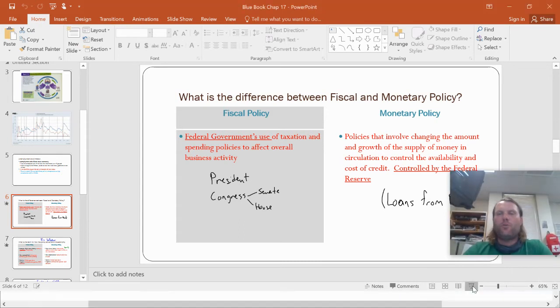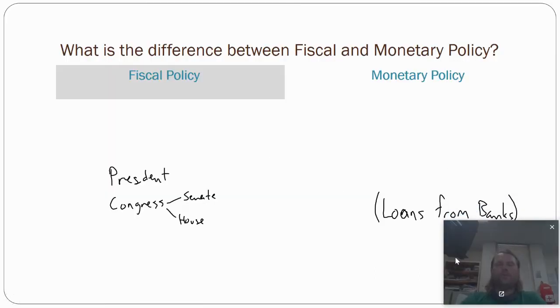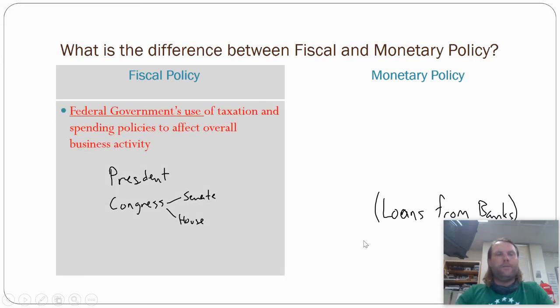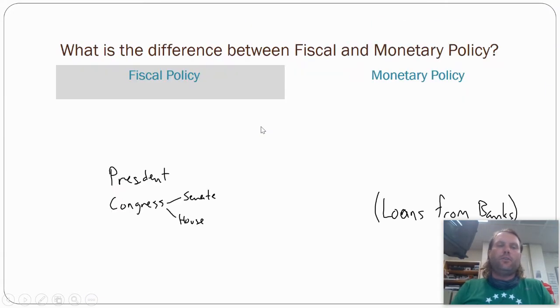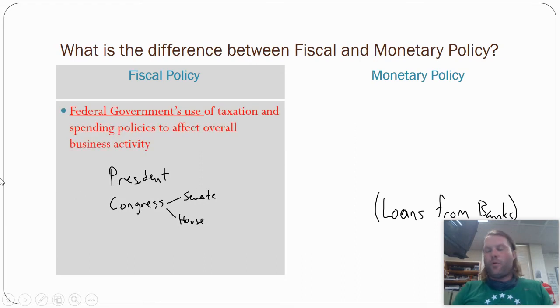Okay, so fiscal policy, and this is what you need to remember. Fiscal policy is going to be the federal government, and the federal government can affect how much money you have in your pockets in only two ways. They can spend, creating a government program that spends money on people, or they can tax us. Obviously, taxing is going to take money out. Spending is going to put money into our pockets. If we have more money in our pockets, we're going to spend it. Those are the only things that they can do, and we'll talk about what they do when we get to that point.